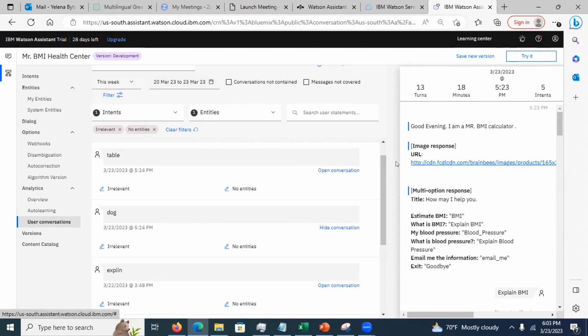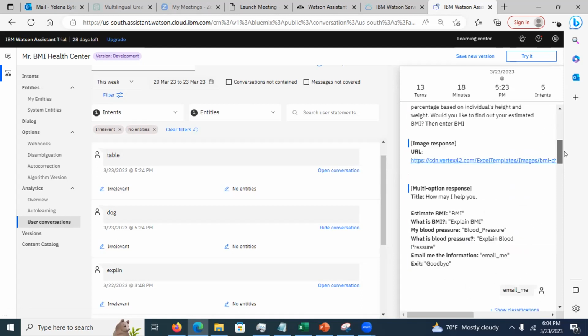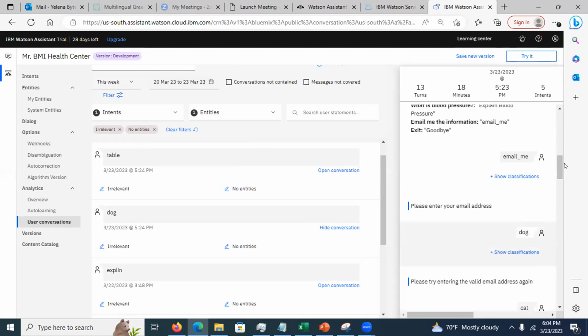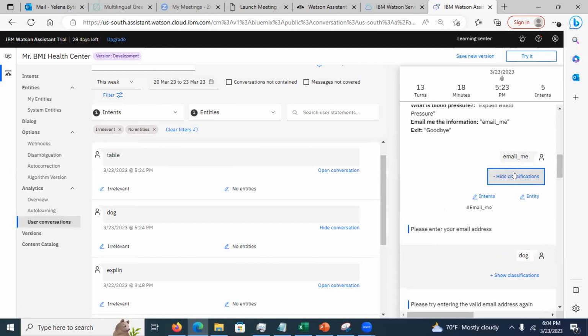So then you would need to do this. You open the conversation, and you can always change the entity classification. You can always change the classification. See this? Like, for example, here, I say email me, and you can show the classification here. Intent is email me. And if it found the incorrect intent, you can click here and edit, okay?